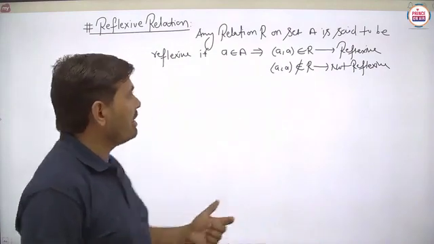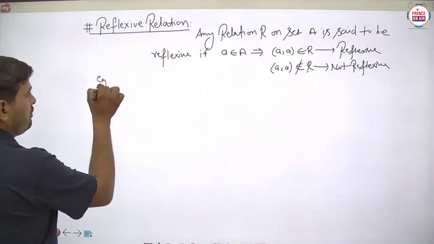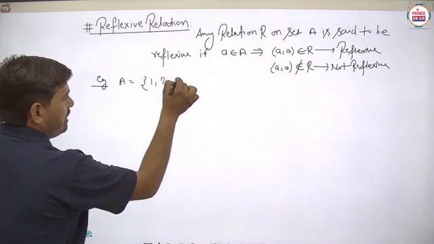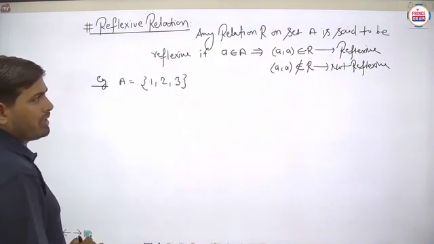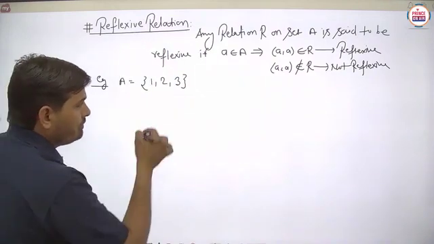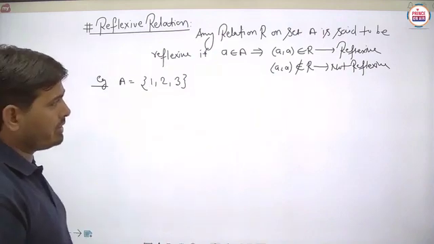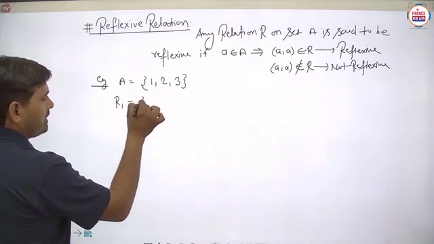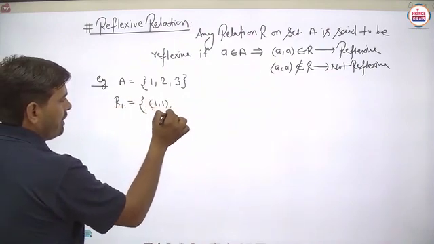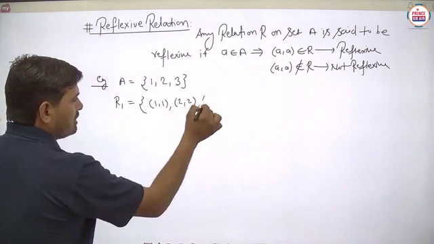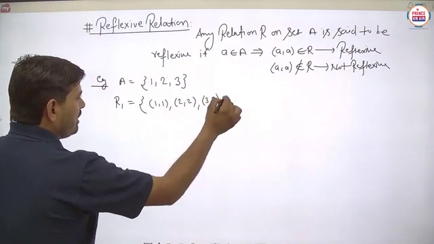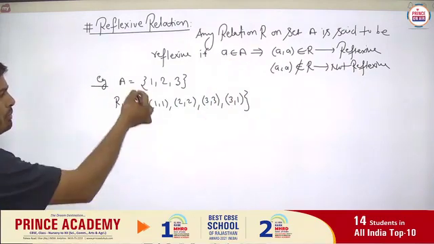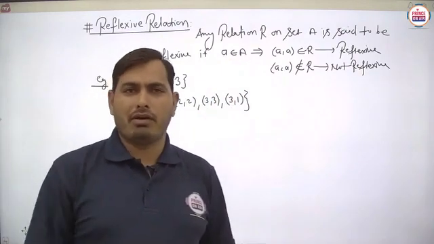Suppose we take an example to understand this. Suppose we take the elements 1, 2 and 3, and now we have to define a relation. Suppose we take a relation R1 written like this: (1, 1), (2, 2), (3, 3), and suppose we write (3, 1) also. Suppose this is the relation defined on the given set A.